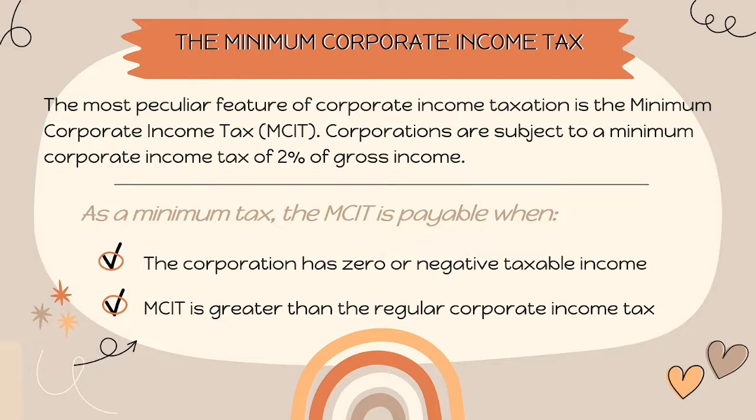Now let's proceed to the minimum corporate income tax. The most peculiar feature of corporate income taxation is the minimum corporate income tax or MCIT. Corporations are subject to a minimum corporate income tax of 2% of gross income. Ano nga ba itong MCIT? So, hindi po lahat ng negosyo or business ay subject sa MCIT. Ang sabi po dito ay corporations lang. Let's say na mayroon kang business at sole proprietorship ka, meaning to say, wala ka pong MCIT. Ang rate po ng MCIT is 2%.